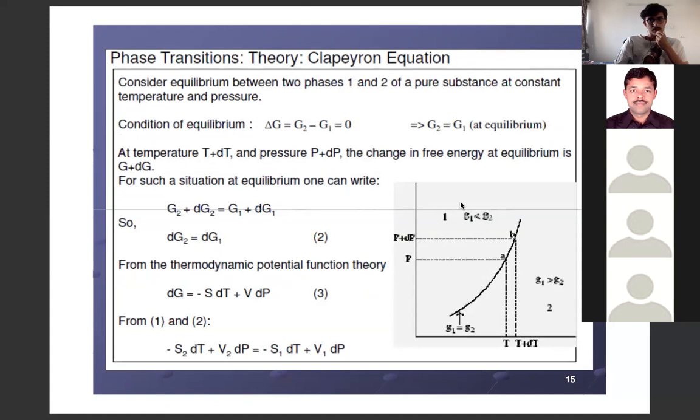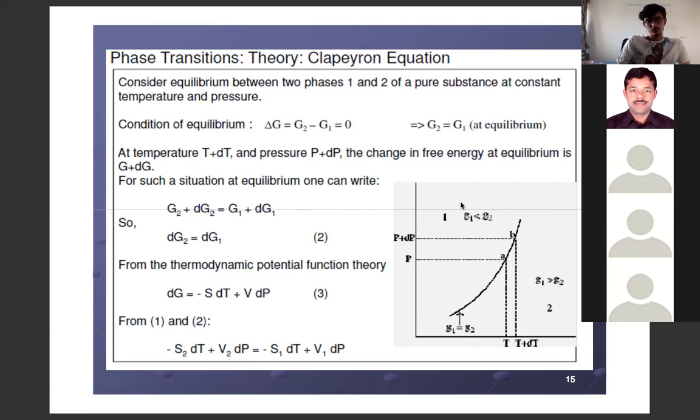I told you that we will discuss one more way to derive the Clausius-Clapeyron equation, right? Whenever there is a phase change, then for a particular temperature there will be a particular pressure. That means we can draw a line for a set of temperature and pressure for a given material, and for that line the value of Gibbs free energy will be constant.